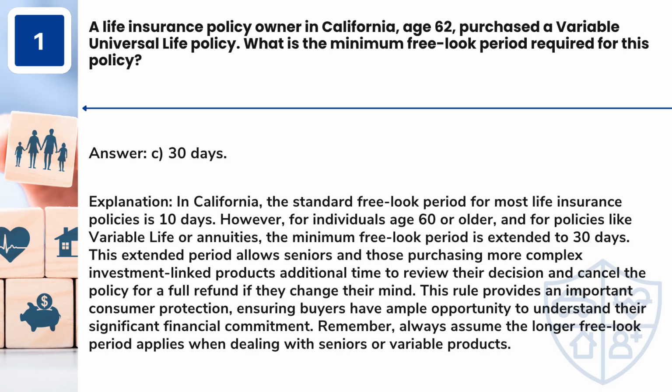Answer: C. 30 days. In California, the standard free look period for most life insurance policies is 10 days. However, for individuals age 60 or older, and for policies like variable life or annuities, the minimum free look period is extended to 30 days.